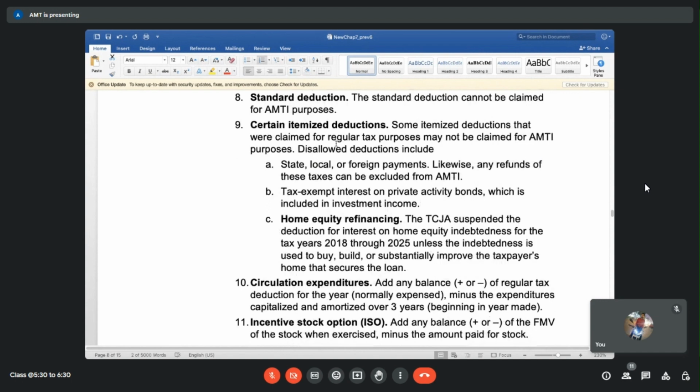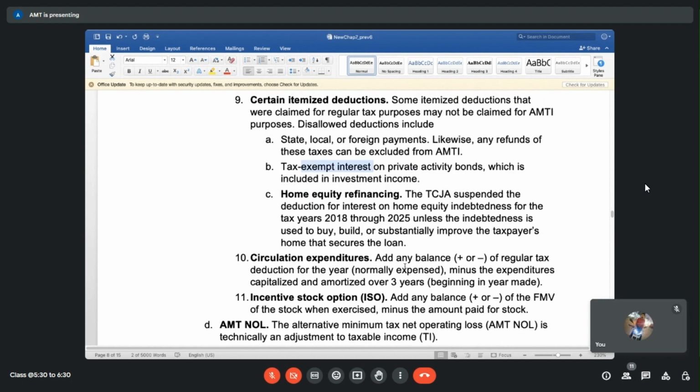Certain itemized deductions also cannot be claimed, like state and local taxes and all those things, or any exempt interest, home equity refinancing and all. You can take that only.